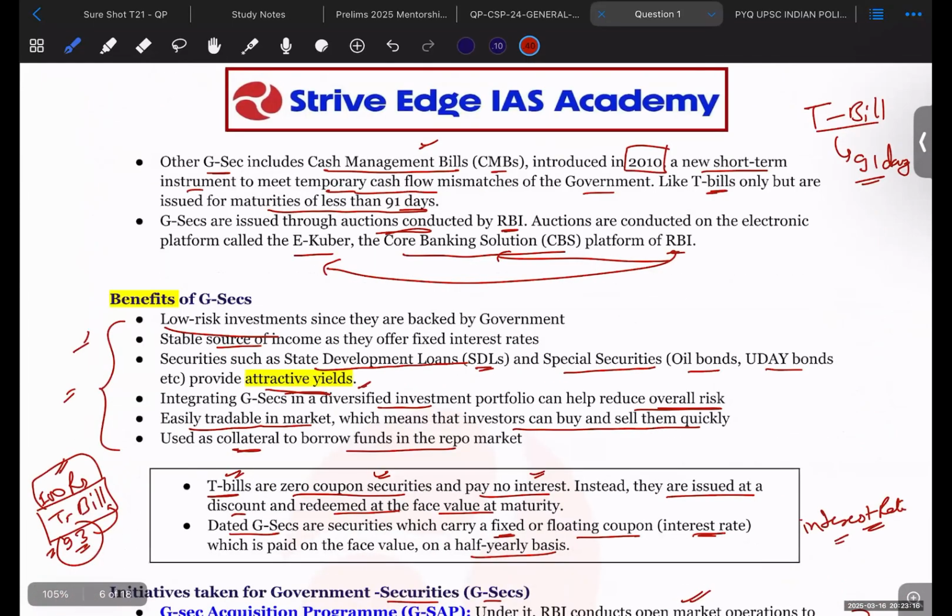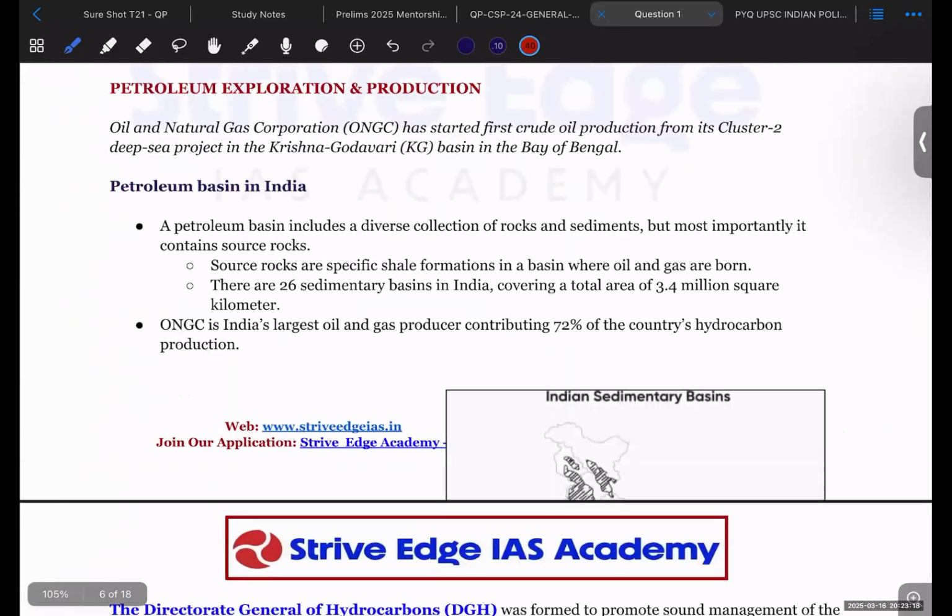Now, moving to the next topic, petroleum exploration and production. There is a very high amount of exploration of petroleum and petroleum products that takes place in India, and also the production. And what is the news? Why is this in the news?